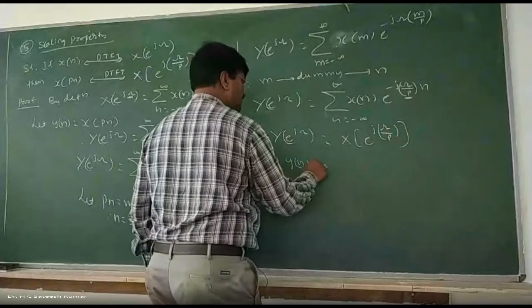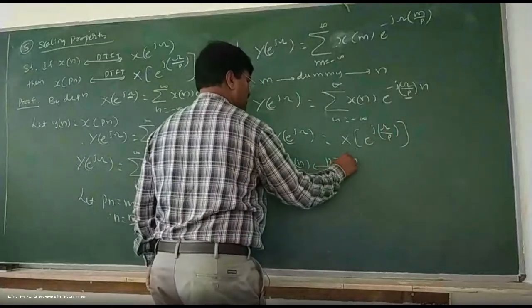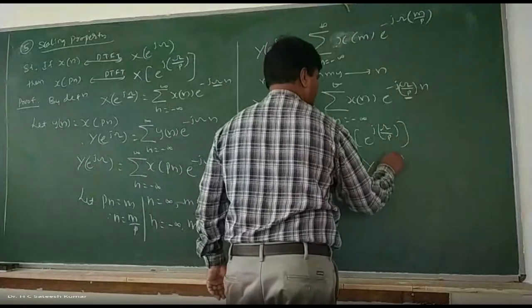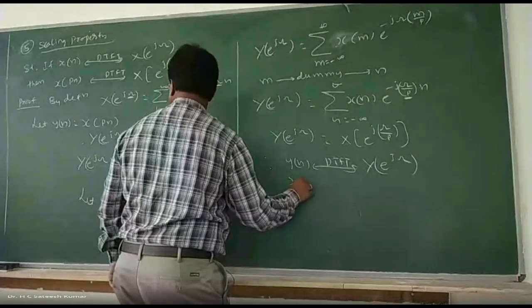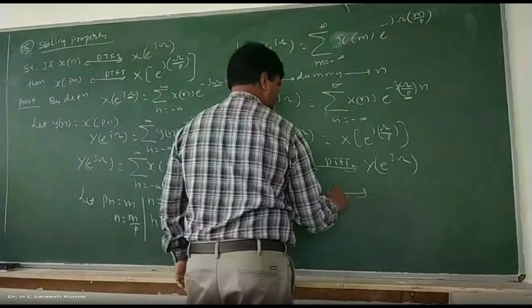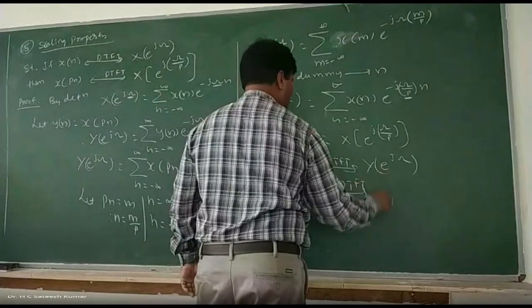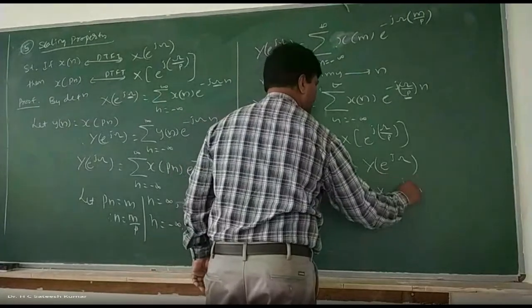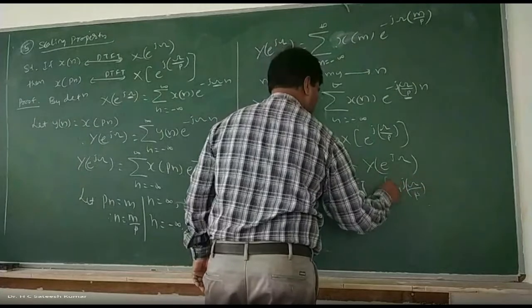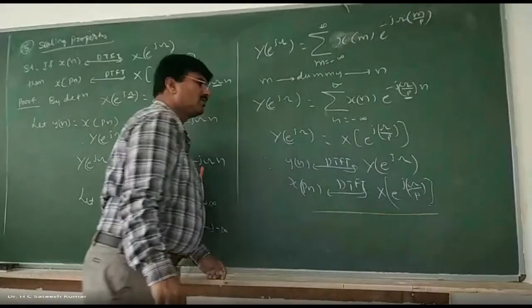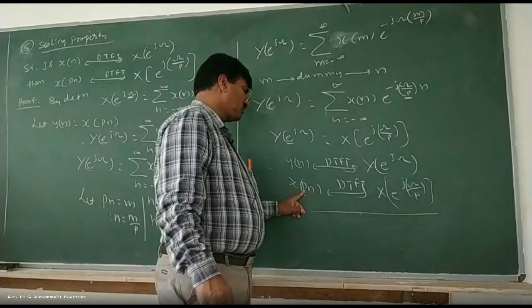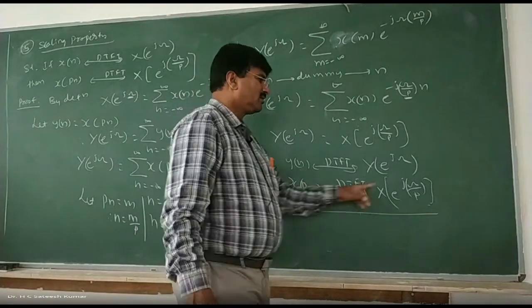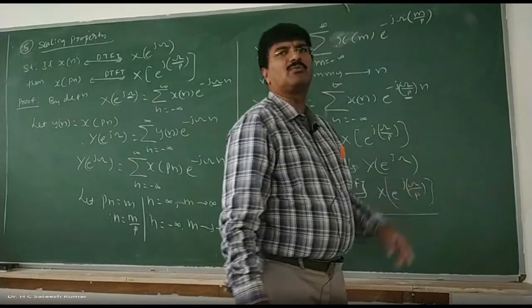So therefore, y of n, which is x of Pn, has DTFT Y of e to the power of j omega, which is X of e to the power of j omega by p. So that's how we should write it. Right. So if you multiply the time by a scaling factor in the time domain, then you divide the frequency in the frequency domain. That's what you can understand from the scaling property, right?